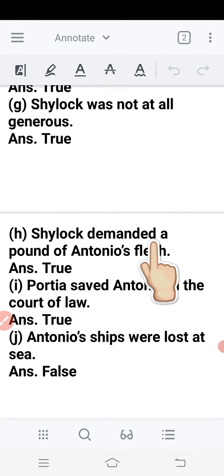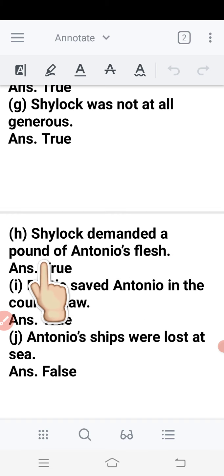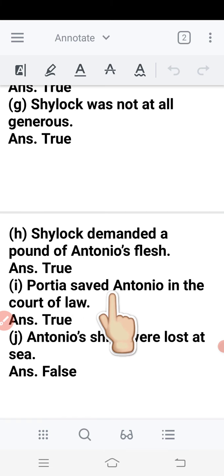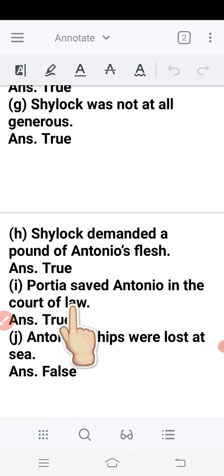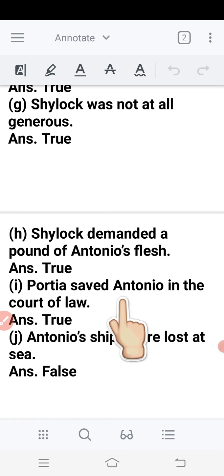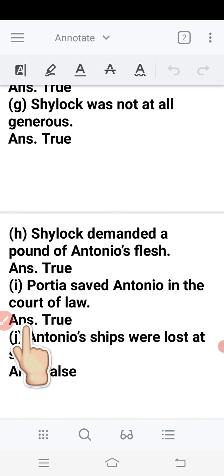H. Shylock demanded a pound of Antonio's flesh. Yes, true. He demanded the pound of Antonio's flesh. I. Portia saved Antonio in the court of law. So, that's true. She saved Antonio in the court of law.